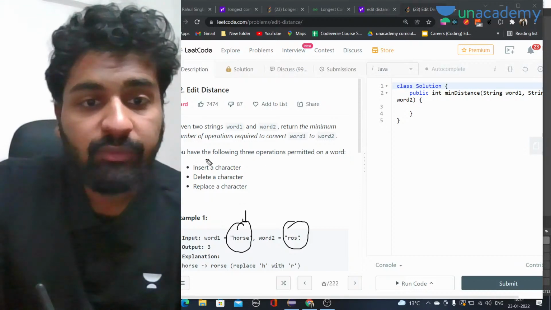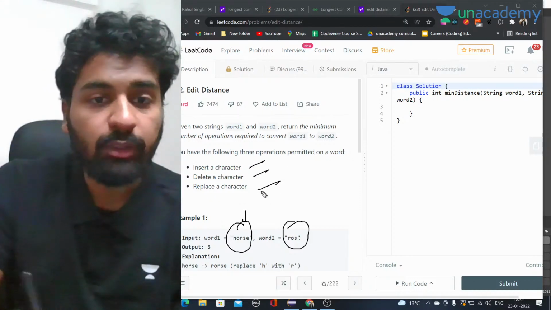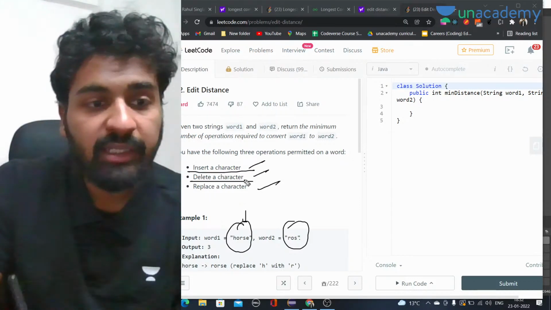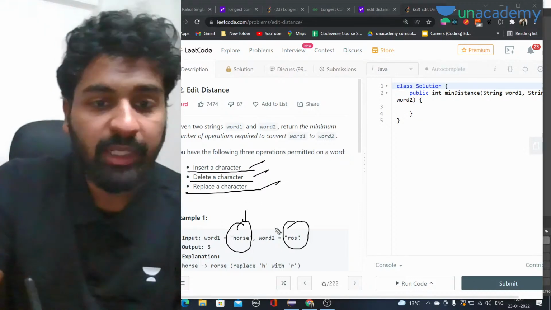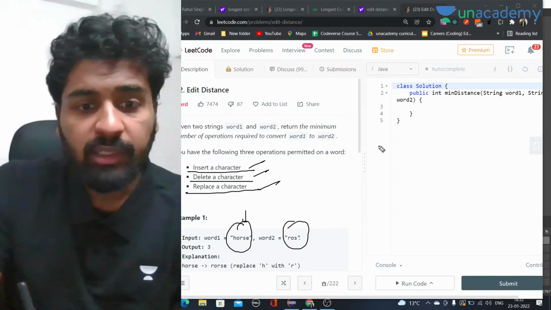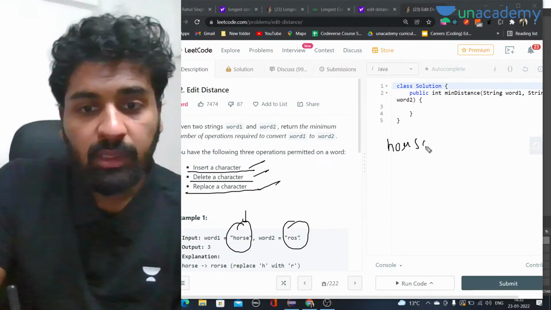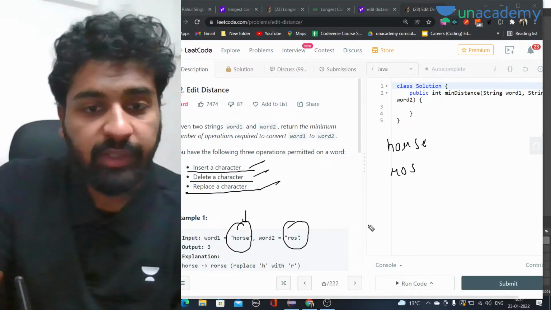Okay, and you have only these three operations you can do. Either you can insert a character, delete a character, or replace a character from any string. Here you can see we have horse, and here we have Ross. These are the two strings we have, right?